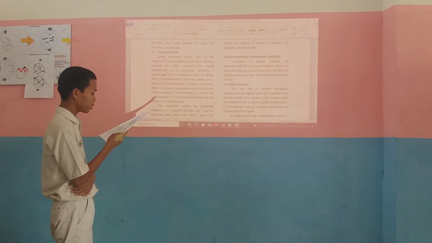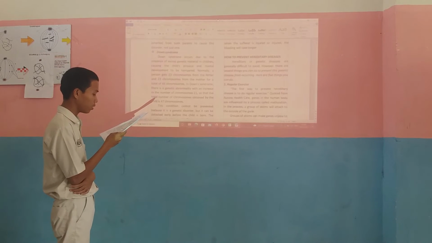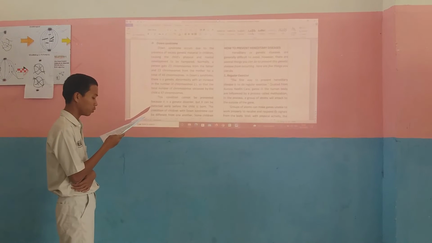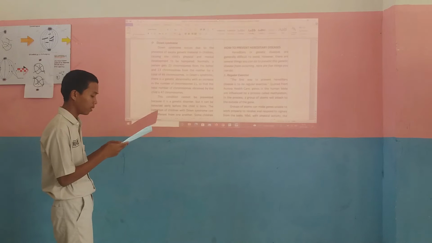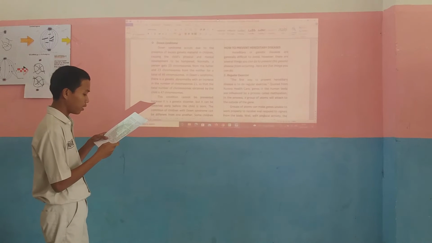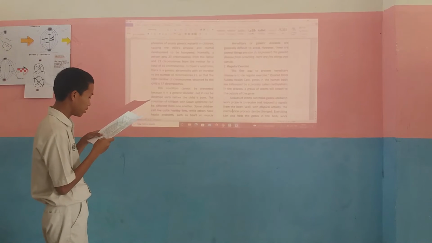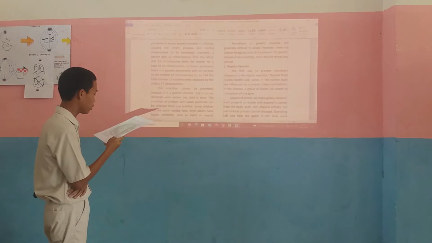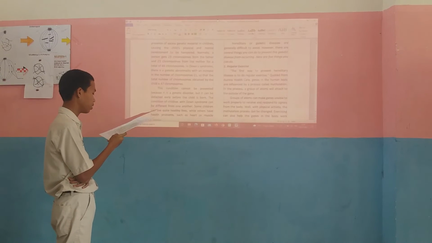Groups of atoms can make genes adapt to work correctly with receptors and respond to signals from the body. With physical activity, the mutation process can be completed. Exercising can also help the genes in the body work properly.